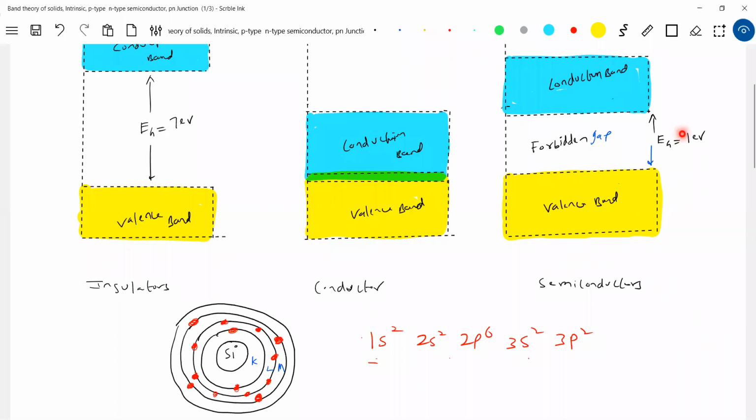So how much energy is needed? 1 electron volt. So when you raise the temperature, thermal agitation should occur. Due to that thermal agitation, the outermost valence electrons should get sufficient energy to jump to the conduction band. Therefore, as you vary the temperature, some of the electrons from the valence band will jump to the conduction band.